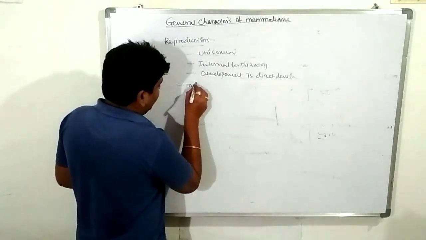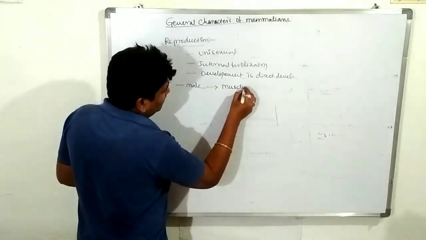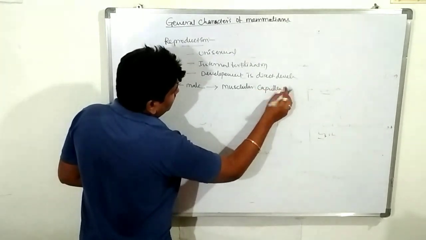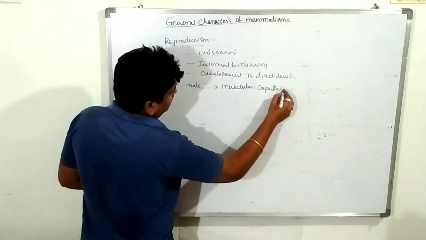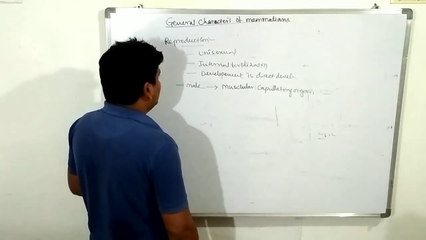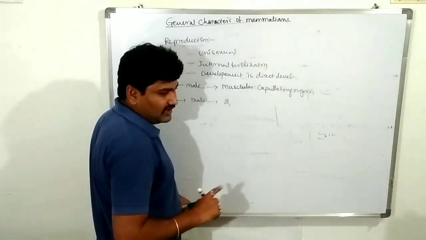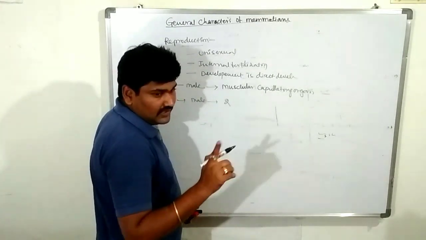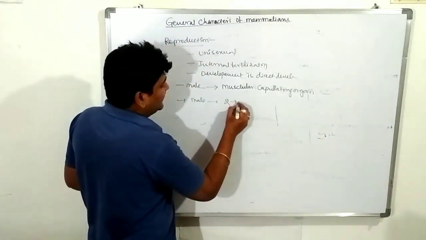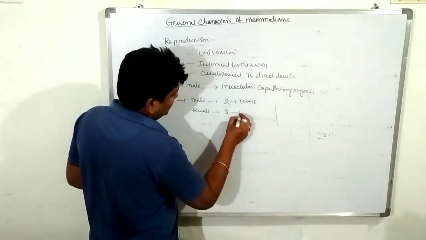The male contains two testes and the female contains two ovaries, but compared with birds, where the right ovary is absent.